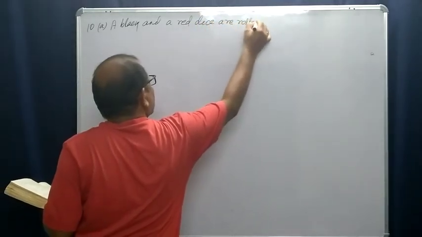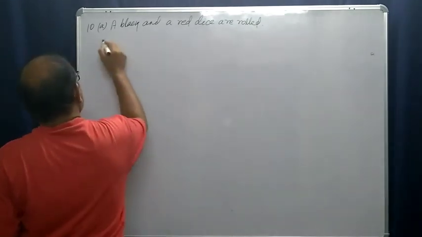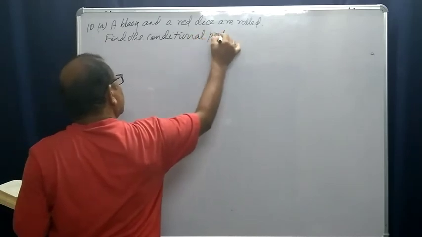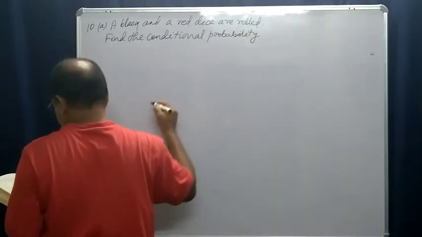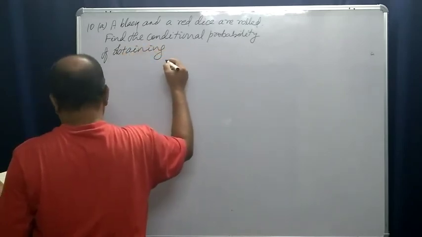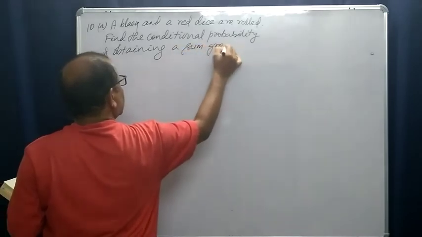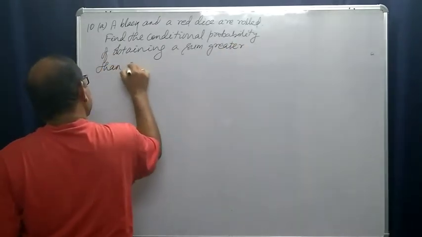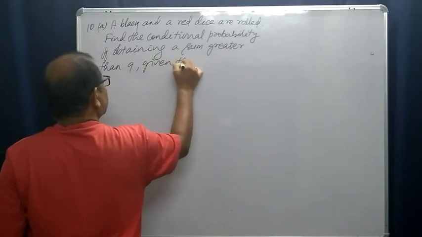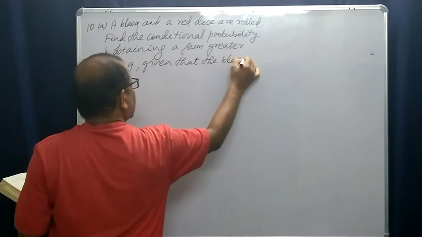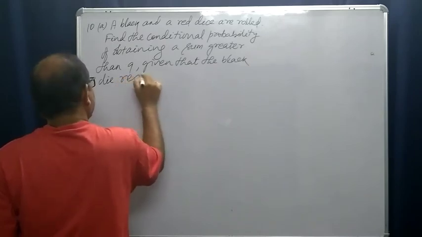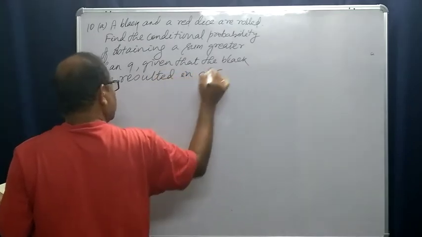Find the conditional probability of obtaining a sum greater than 9, given that the black die resulted in a 5.